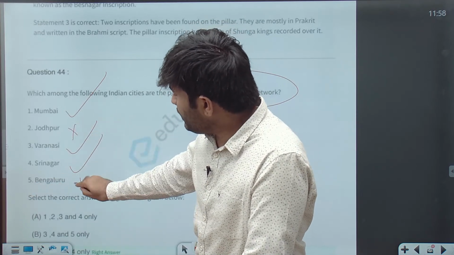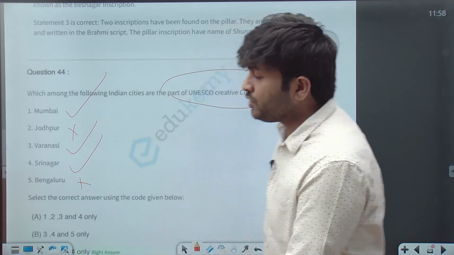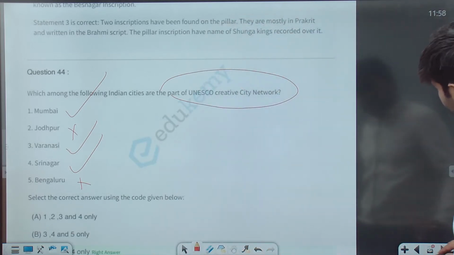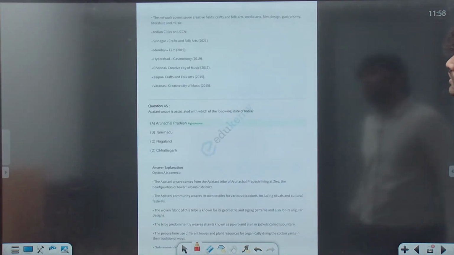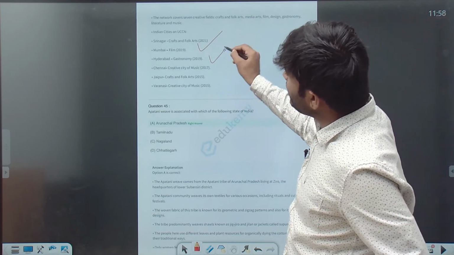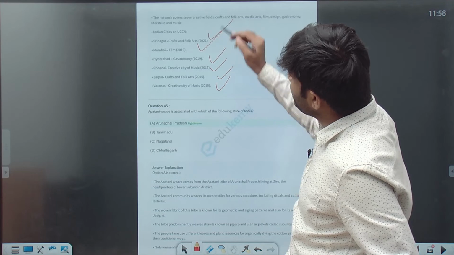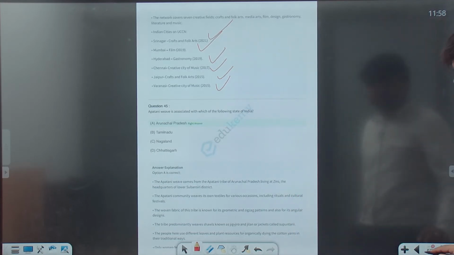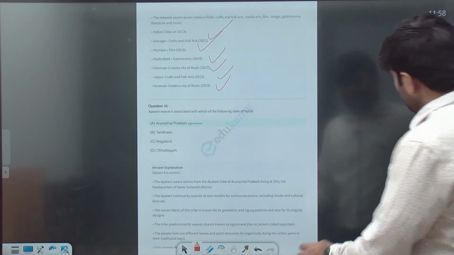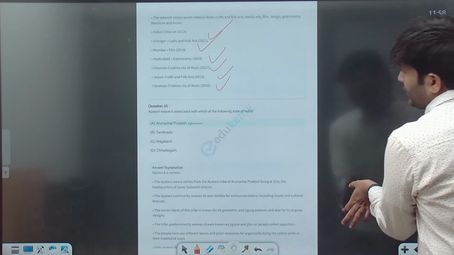Not Jodhpur, and we do not have Bengaluru.